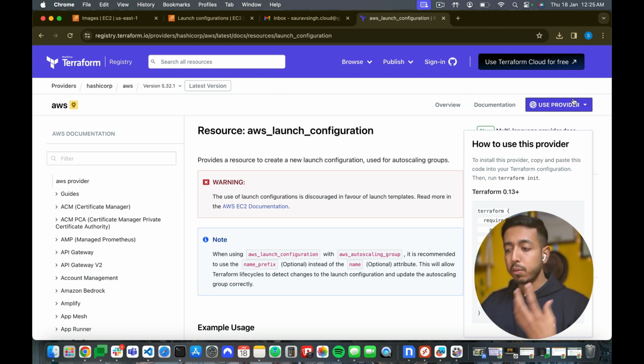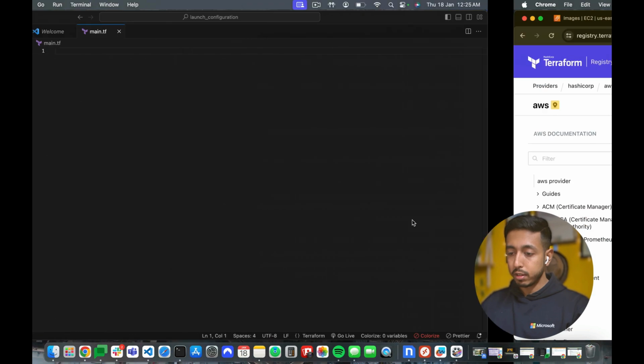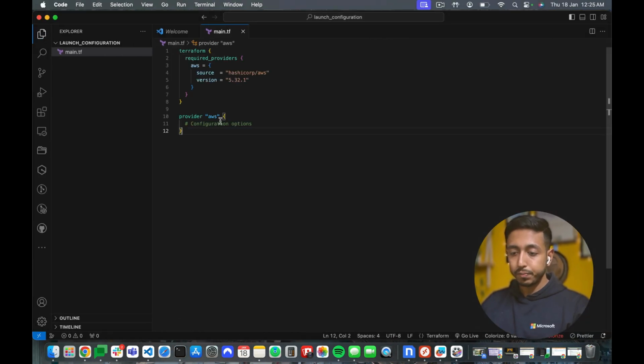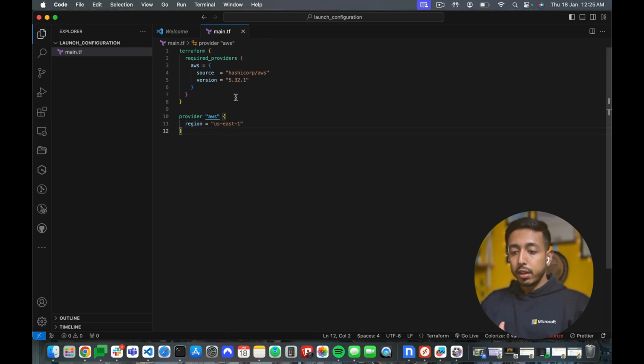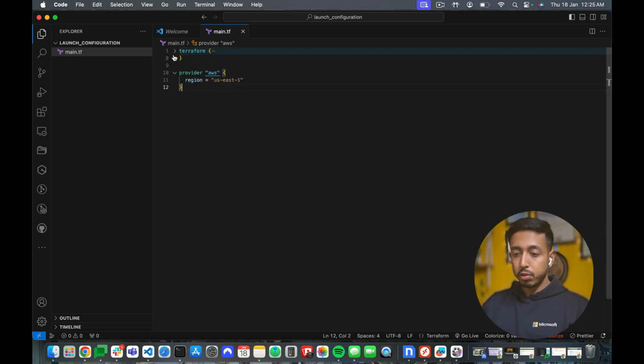So you can get the provider details on top of this page, no matter what you are creating, whichever cloud it is related to, the provider will automatically pop up over there and we'll just copy it and paste it over here. And then we need to enter the configuration. I'll enter the region equals to, for example, US East 1, that is the North Virginia region. That's where we created our instance, the key, and the AMI. Plus the security group was, of course, created automatically. So this is ready. Now we can just close it.